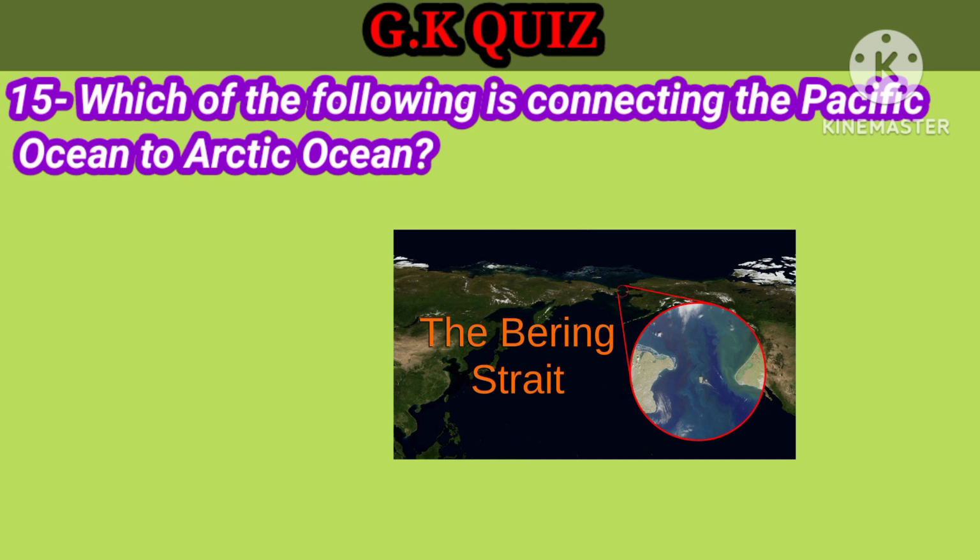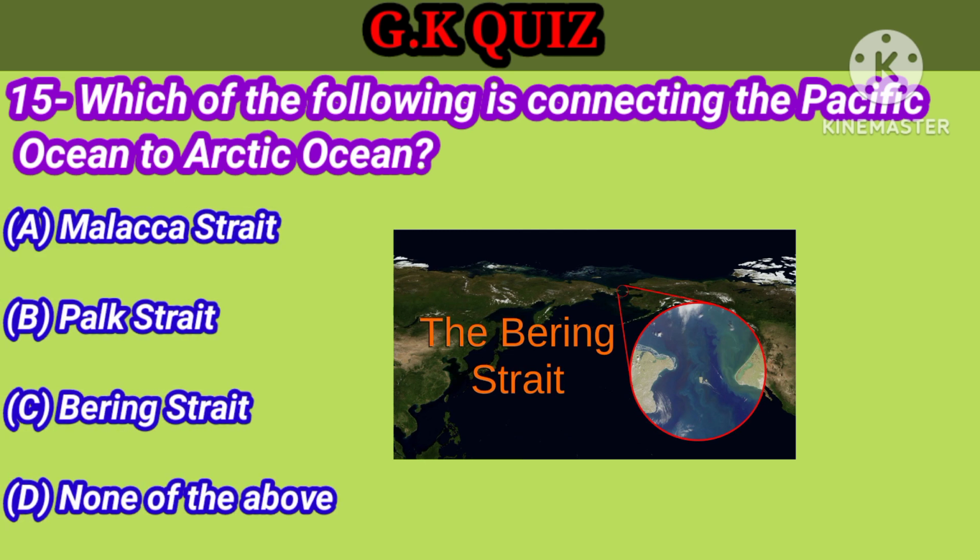Question number 15. Which of the following is connecting the Pacific Ocean to the Arctic Ocean? Your options: A. Malacca Strait, B. Parker Strait, C. Bering Strait, D. None of the above. Your right answer is Bering Strait.